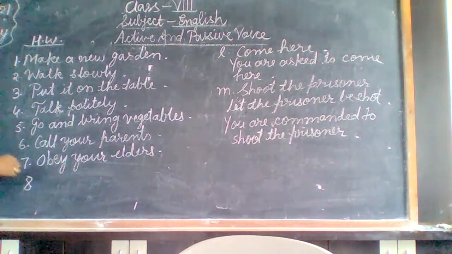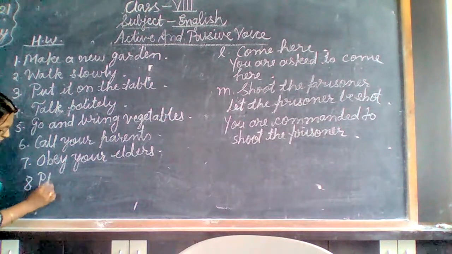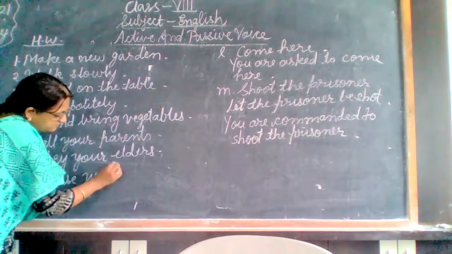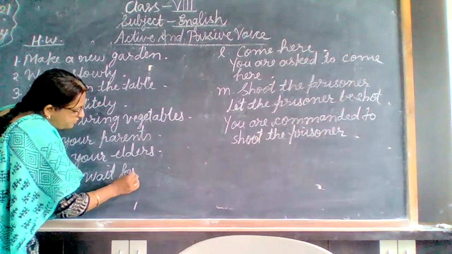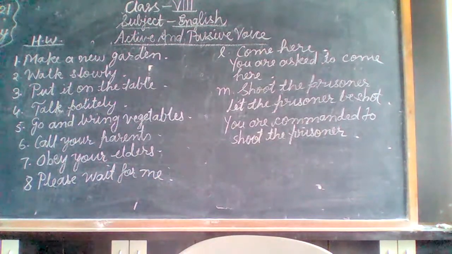Next one, you can make it as you please. Here I can give you, please wait for me. Okay. So these are the 8 sentences for homework.